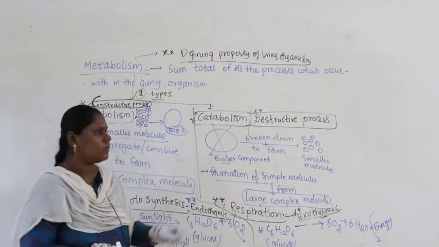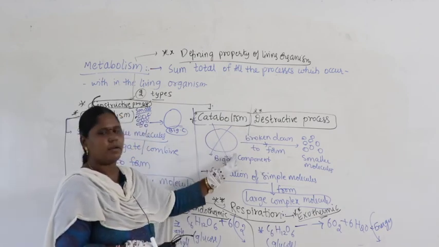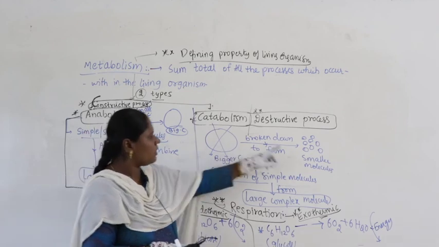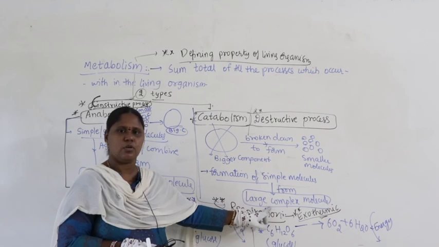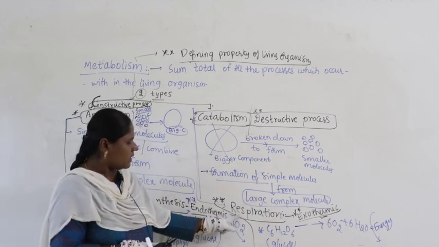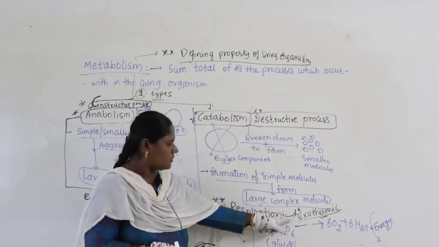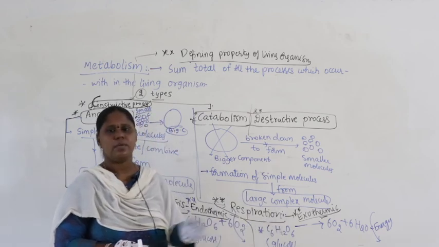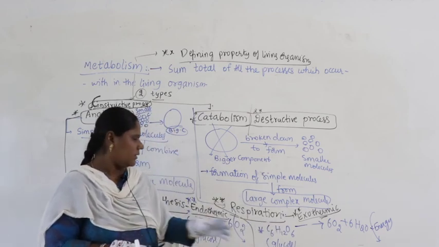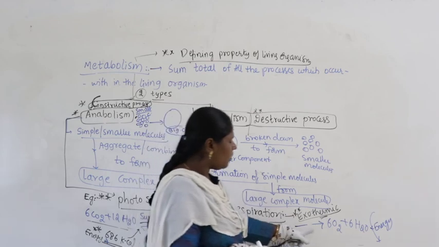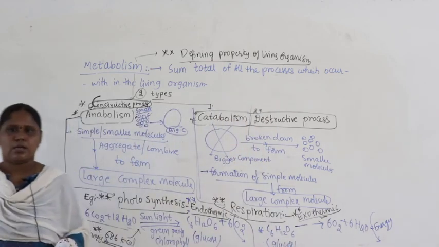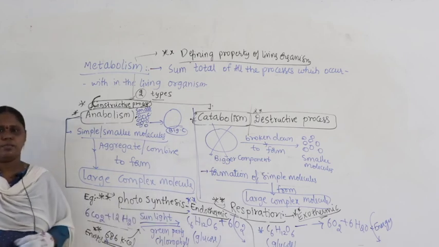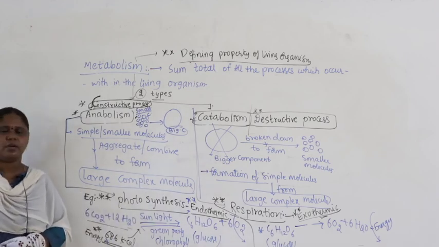Coming to catabolism, it is called destructive. Why do you call it destructive? A bigger molecule is destroyed, broken down into smaller molecules. That means formation of simple molecules from large complex molecules. What is the example? Respiration. Respiration is considered exothermic, meaning energy is released out. Glucose gets broken down, and oxygen, water, along with some amount of energy, will be released out. So this is exothermic, right. So we completed two parameters, growth and metabolism.